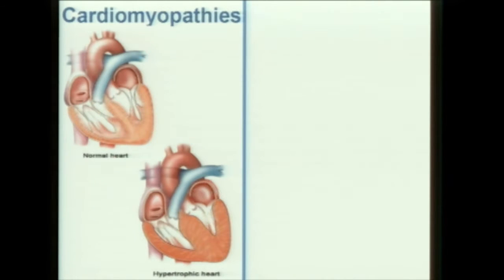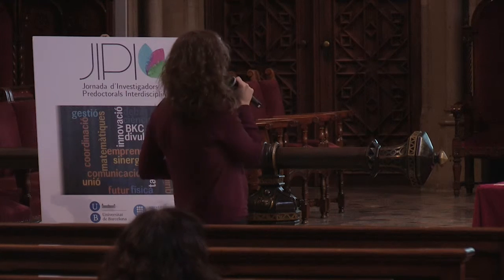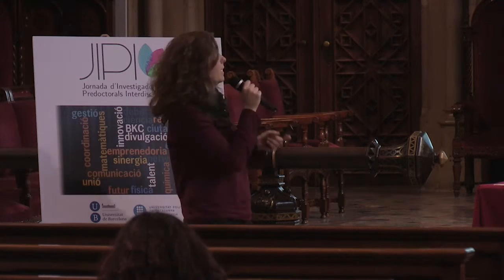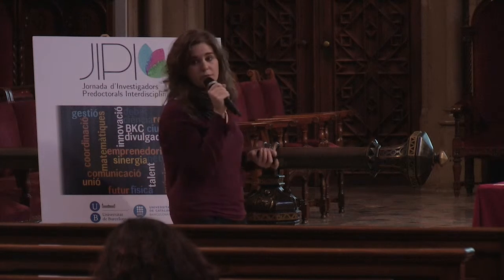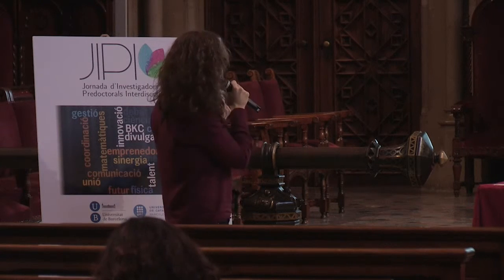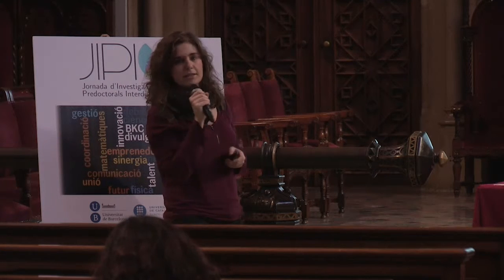There are two main groups of pathologies related to sudden cardiac death. The first one is cardiomyopathies. Cardiomyopathies are characterized by an abnormal structure of the heart. In the upper picture, we can see a normal heart, while in the bottom picture, we can see how the wall of the ventricle is significantly thicker.